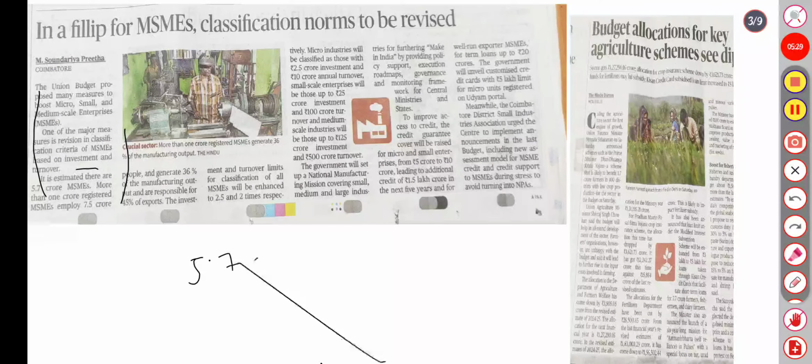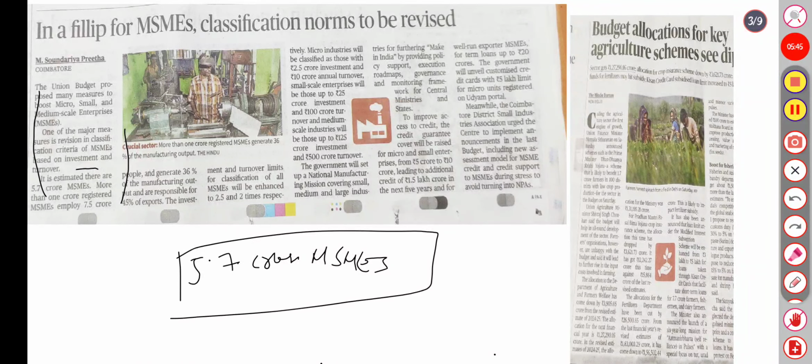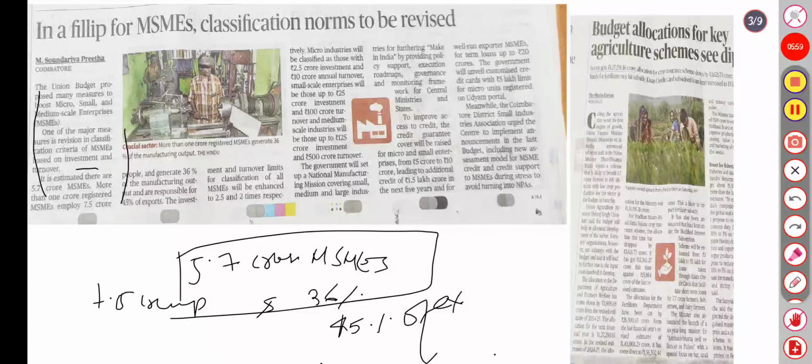MSMEs employ 7.5 crore people, generate 36% of manufacturing output, and are responsible for 45% of exports. The classification limits of MSME will be enhanced 2.5 times and 2 times respectively.